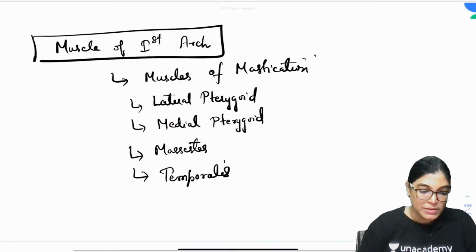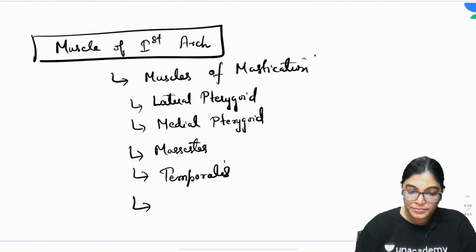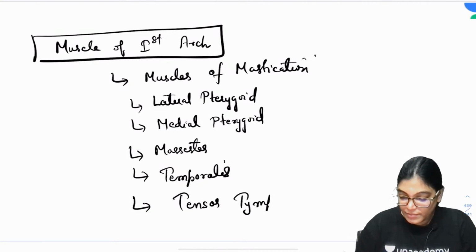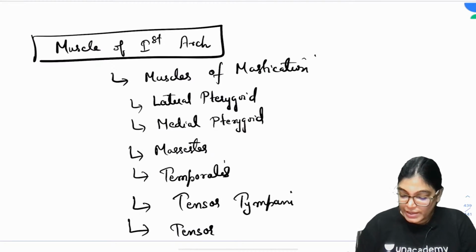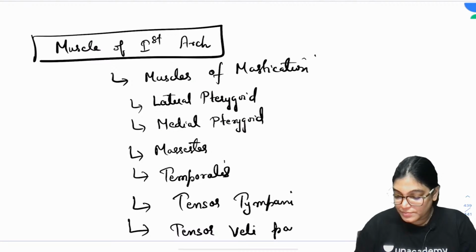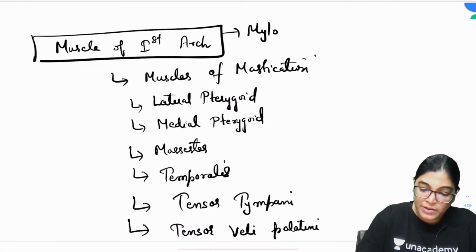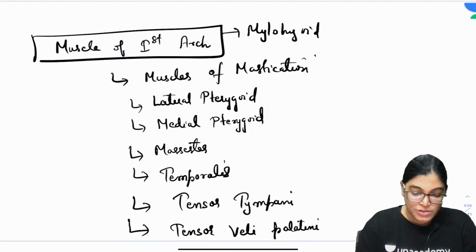Other than that, which other muscles? Anyone wants to complete the list? Tensor tympani muscle, tensor veli palatini muscle. Yes, mylohyoid muscle, absolutely right. Anything more? Anterior belly of digastric.